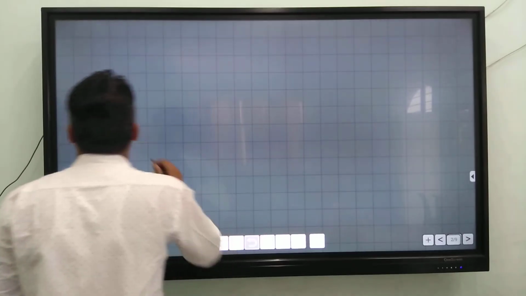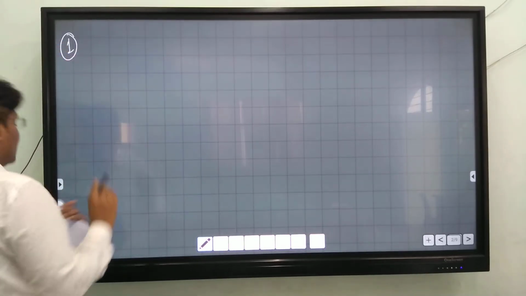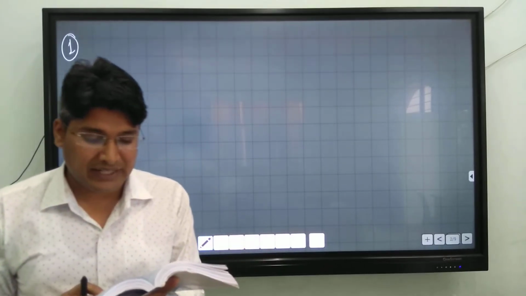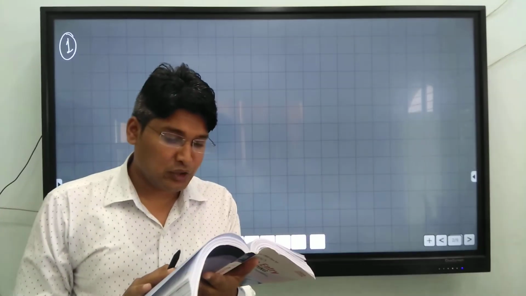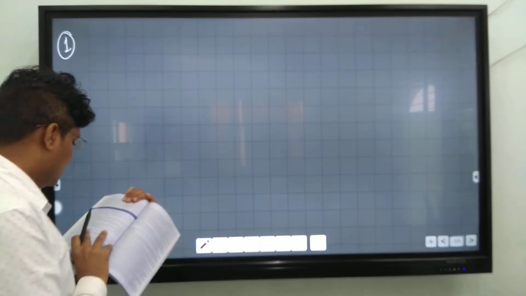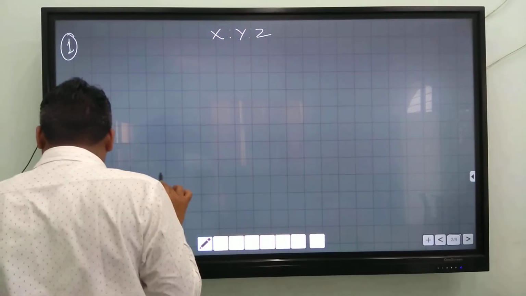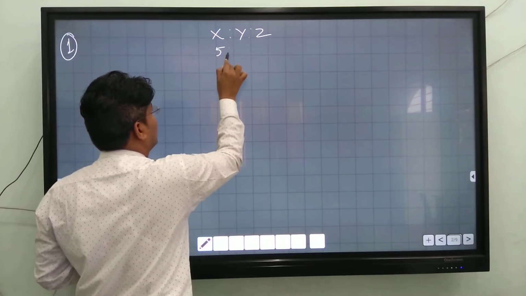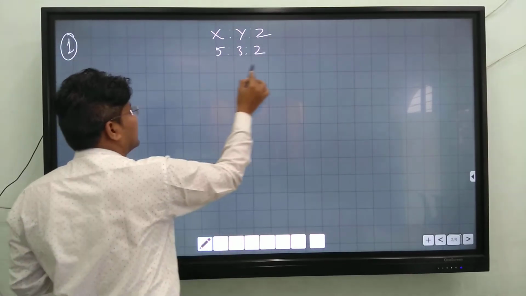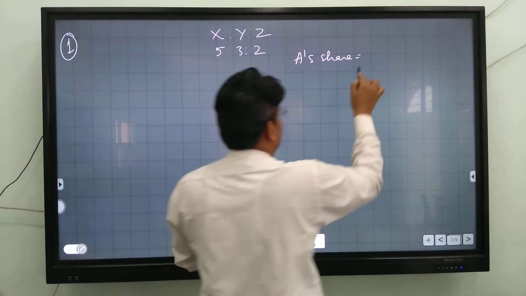Question number 1 from TS Grewal. X, Y and Z are partners sharing profits and losses in the ratio of 5:3:2. They admit A into partnership and give him 1/5 share of profits. Find the new profit sharing ratio. There are three partners X, Y and Z, and their profit sharing ratio is 5:3:2, and A is a new partner. A's share is 1/5.